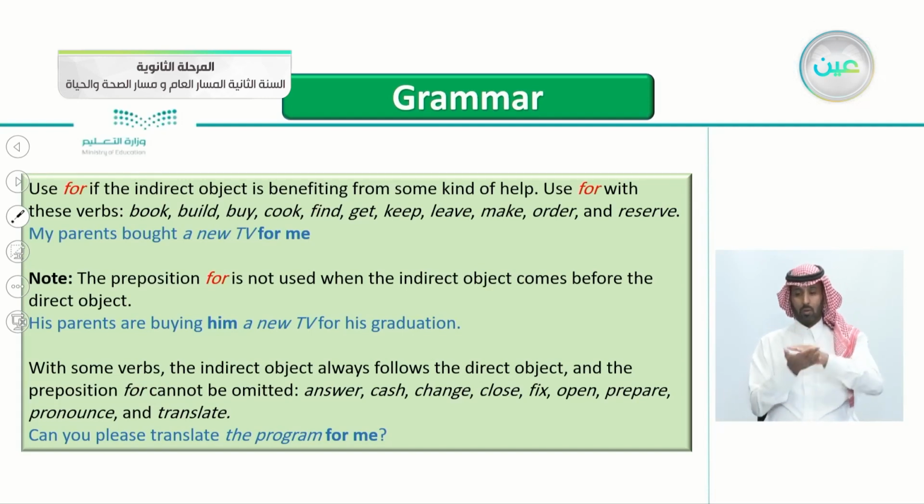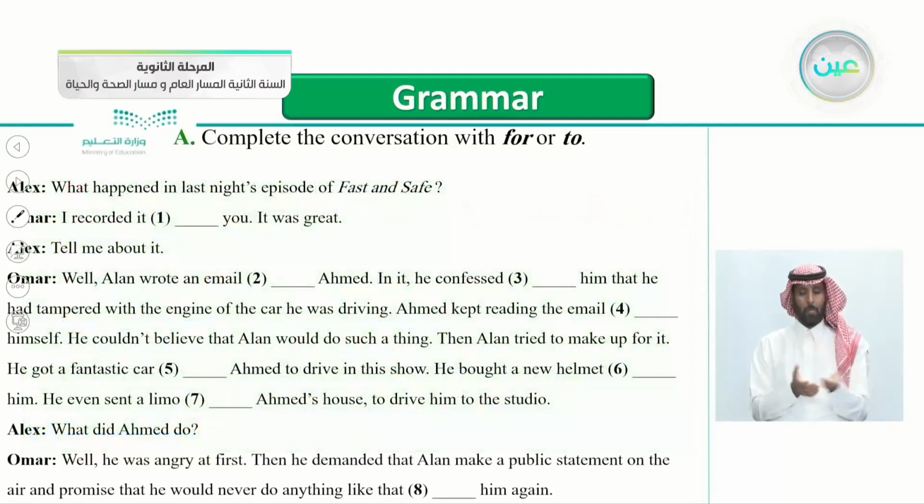For example here, can you please translate the program for me? We can't say, can you please translate the program me? We have to put the word for. It can't be omitted. So jumping here to exercise A, complete the conversation with for or to.